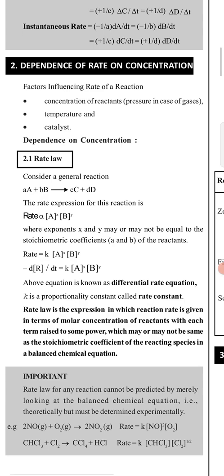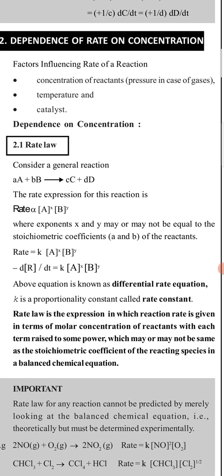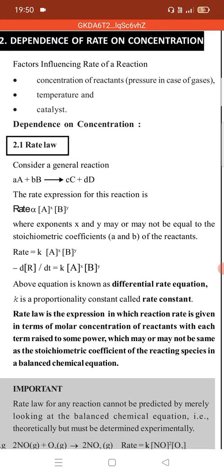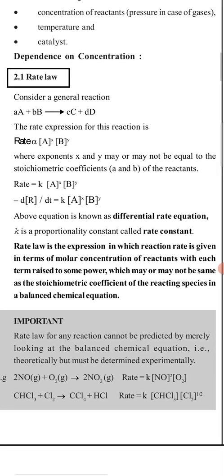Suppose one reaction is written as small a A plus small b B producing C and D. The rate expression for this reaction is: rate is proportional to concentration of A to the power x, concentration of B to the power y. So rate equals K, the proportionality constant, times A to the power x and B to the power y. K is a proportionality constant, also called the rate constant, and this equation is called the rate equation. Okay, and the rate law, how can we define the rate law?